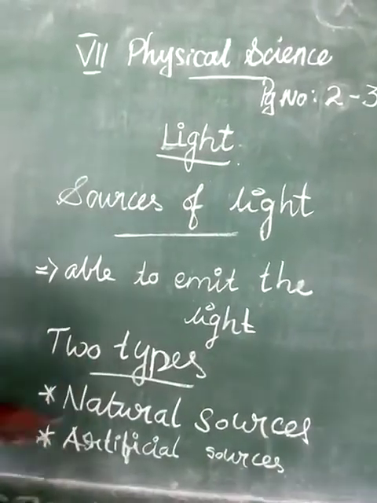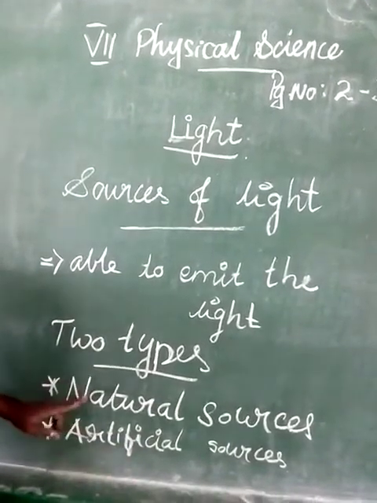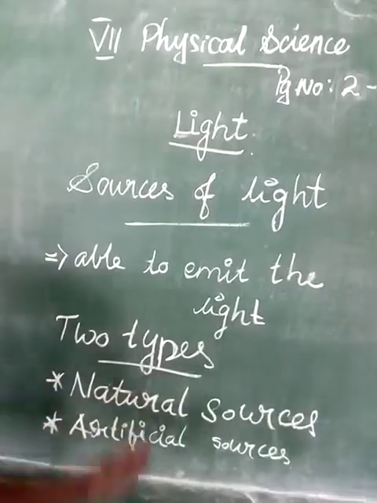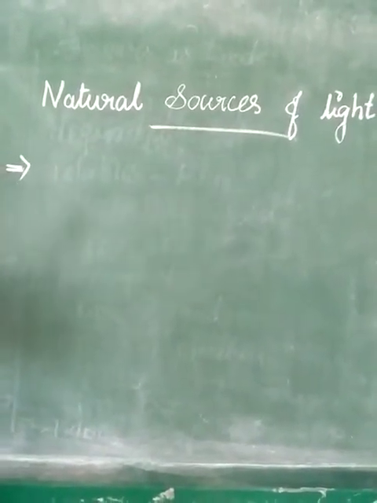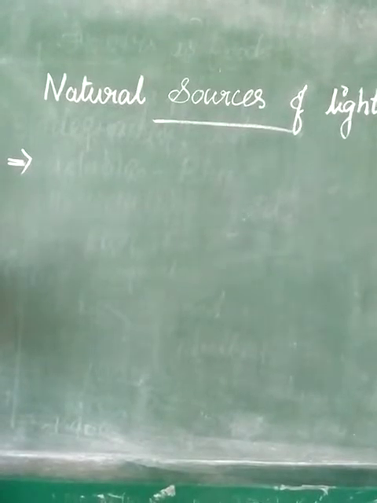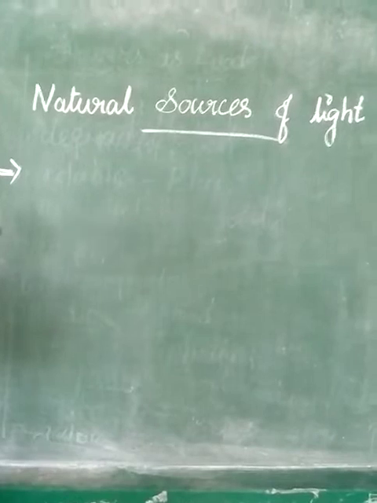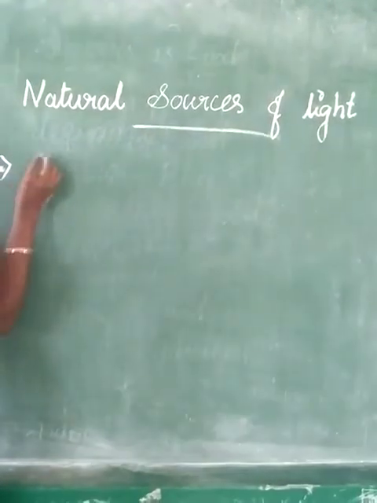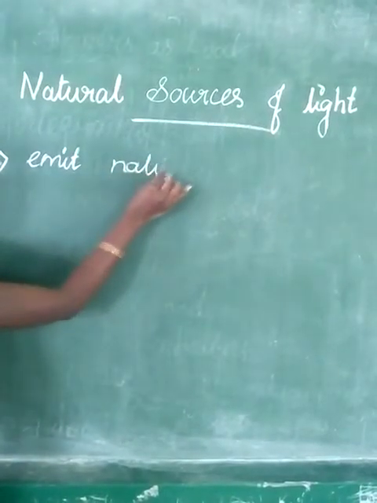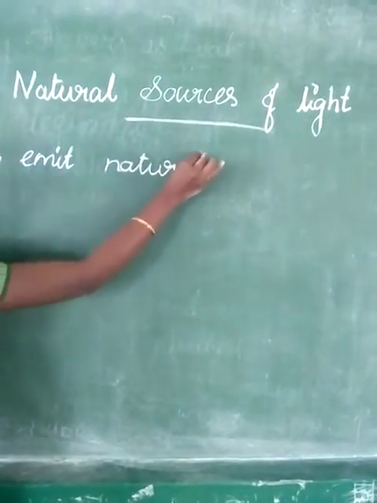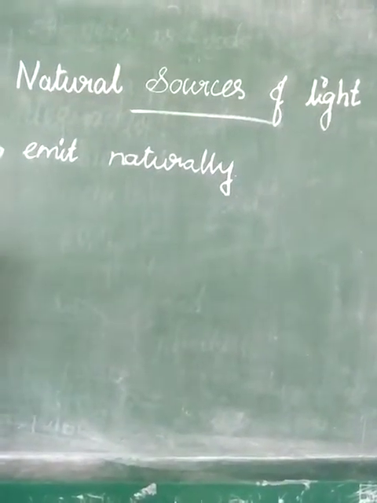Two types: natural sources and artificial sources. First we are going to see the natural sources of light. Sources which emit light naturally are known as natural sources of light.